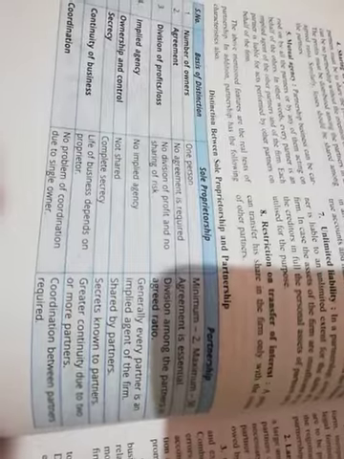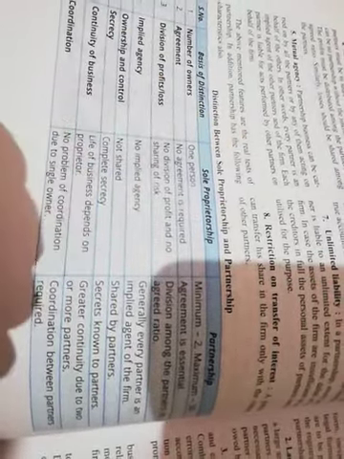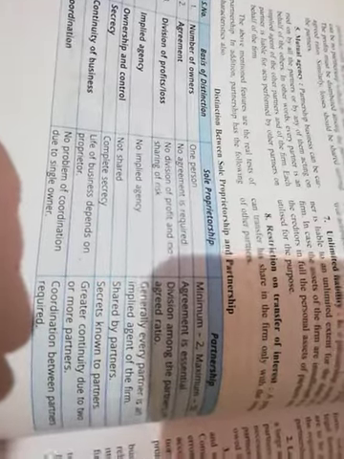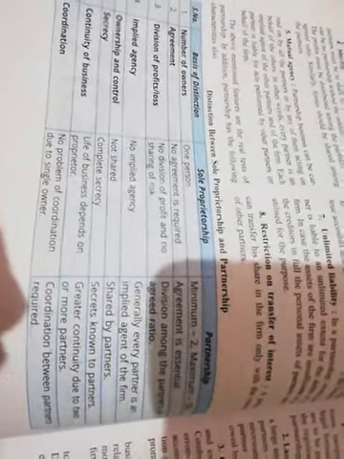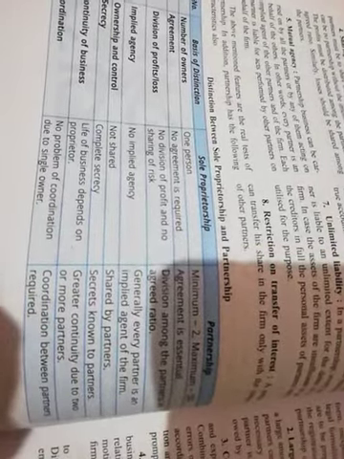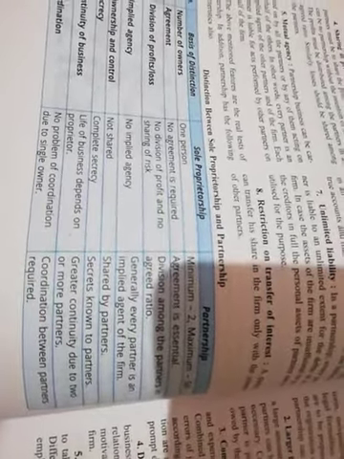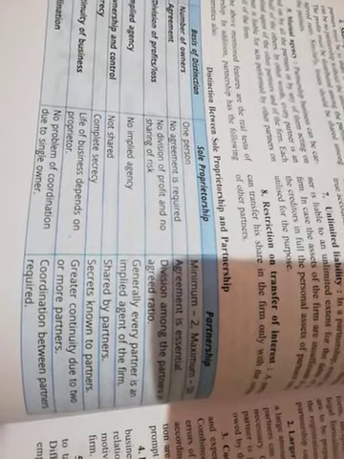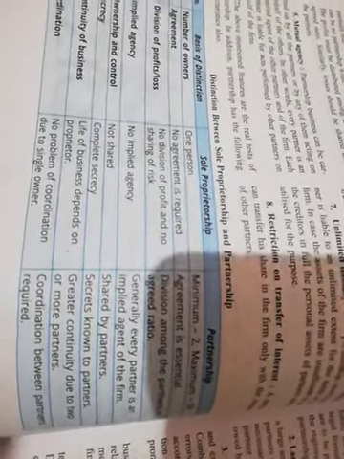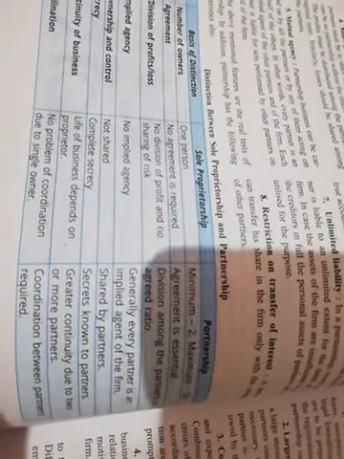People know the secrets. Continuity of business: in sole proprietorship, the life of the business depends on the proprietor. I have told you what happens in sole proprietorship. If the person who is owning the shop dies, the sole proprietorship will finish, it will get closed. But in partnership, there is greater continuity due to two or more partners. If one partner dies, there is another partner who will run the business. So in case one dies or there is a problem with one person, if a partner becomes mentally unsound, the other partners are there, they can handle it.